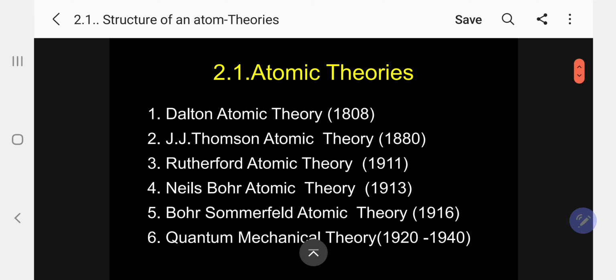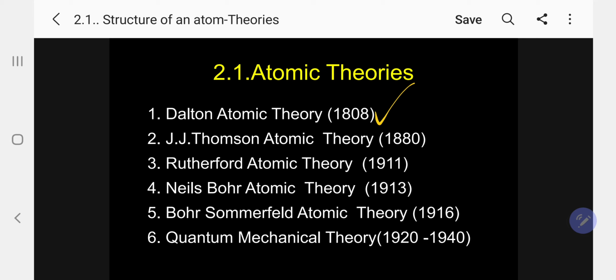First, let me concentrate on atomic theories. You know already that Dalton identified an atom in 1808. He only named it. After that, many theories were proposed by studying the atom. The first, Dalton atomic theory, was introduced in 1808.